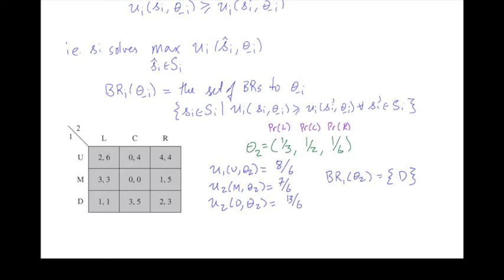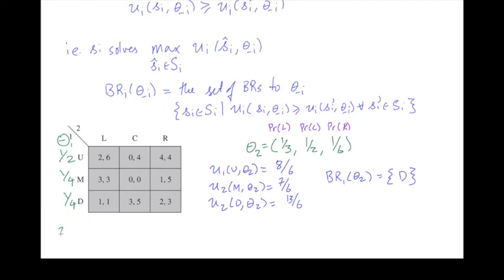Let's suppose player 2 believes that player 1 is going to play with the following probabilities. Player 2 thinks that player 1 is going to play up with the probability a half. Player 1 is going to play middle with the probability a quarter, and down with the probability a quarter. So what is player 2's best response to this belief theta 1?